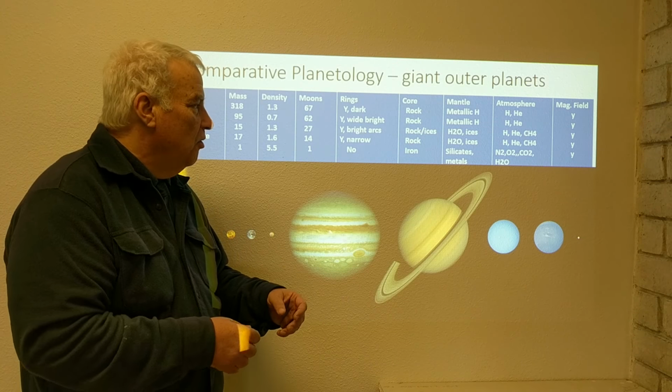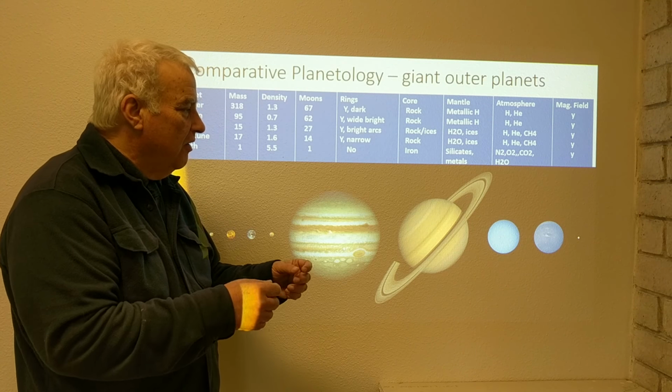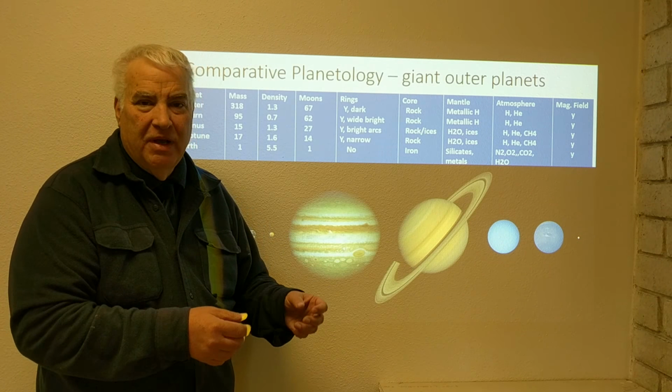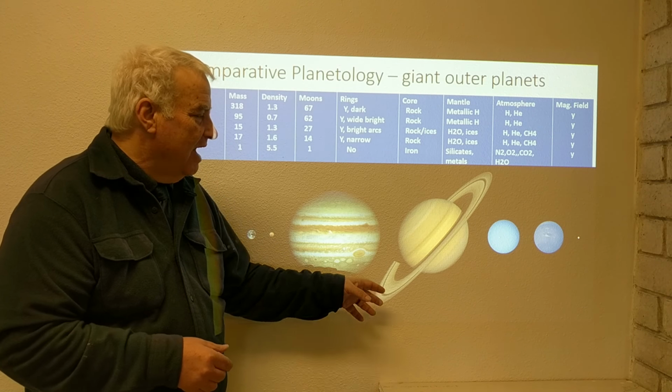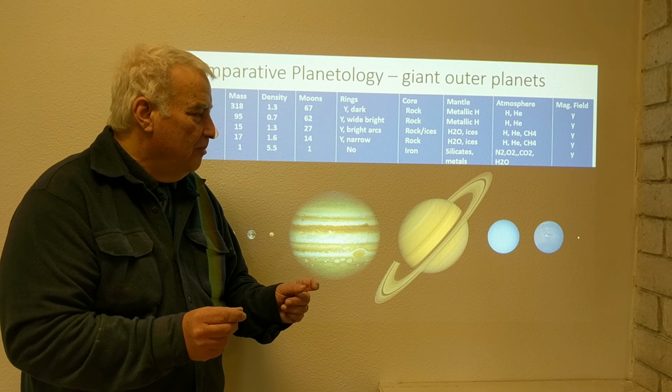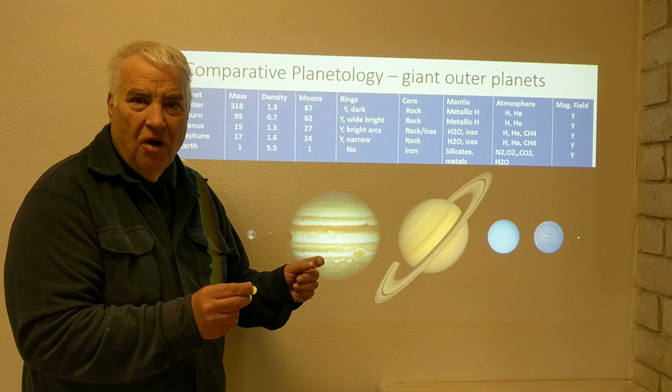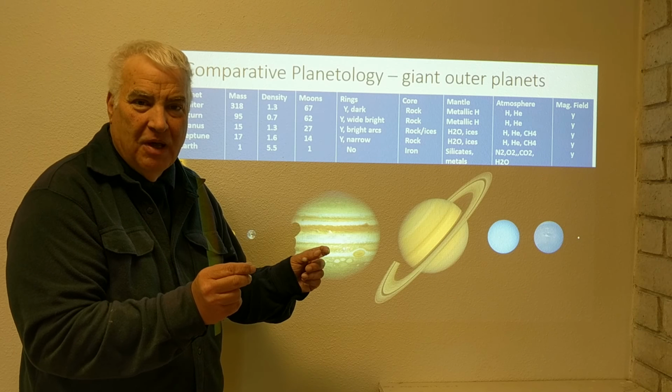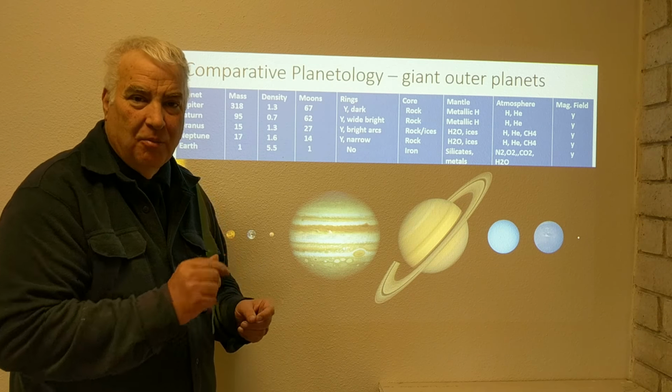Neptune also has rings that go around, and for these planets, their rings are very narrow, not like Saturn's, and somewhat dark, but also bright where they contain bright ices.